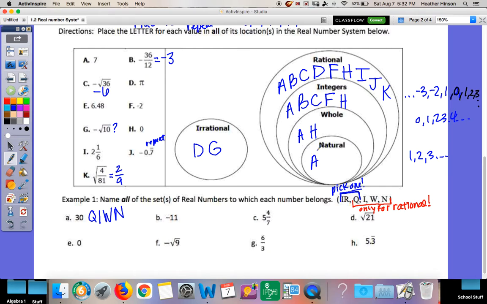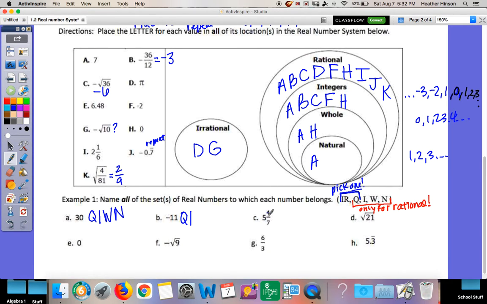So that is the 4 under rational. B, -11. You have to pick irrational or rational. That is rational. So go down your list for rational. Is it an integer? Yes, because there's no decimal or fraction. Is it whole? No, because it has a negative. So that's my stop, so I don't have to keep going.